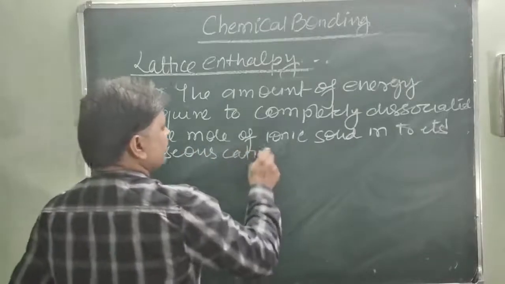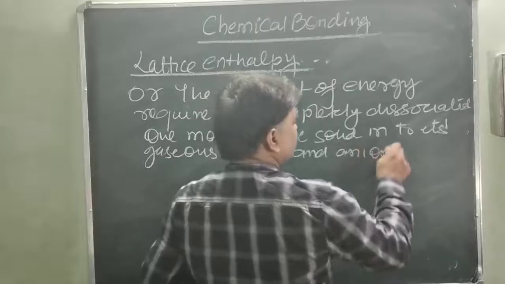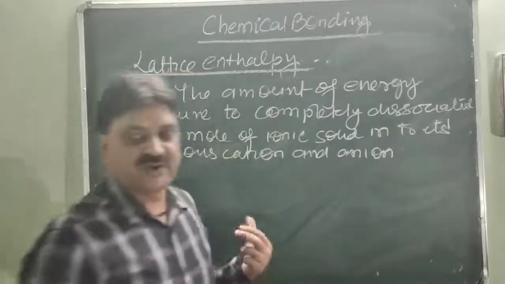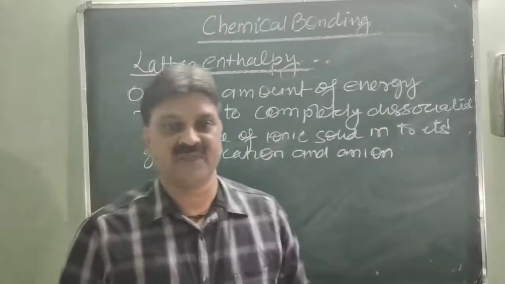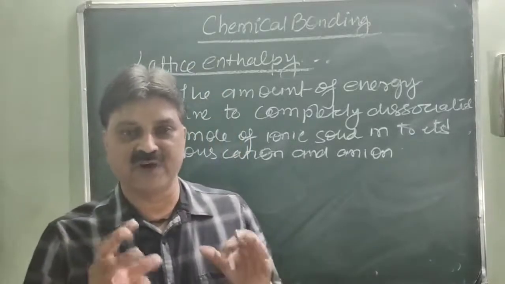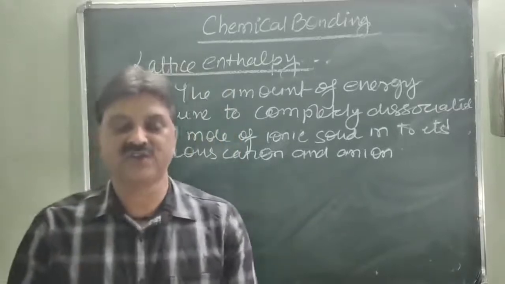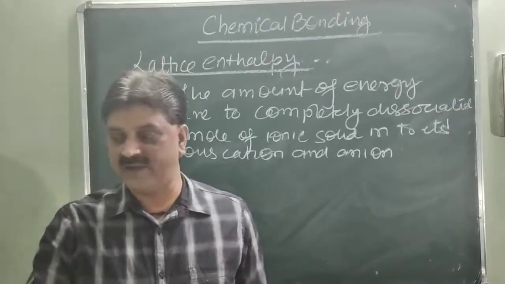So the amount of energy required to dissociate completely 1 mole of ionic solid into gaseous cation and gaseous anion is called the lattice enthalpy or lattice energy.